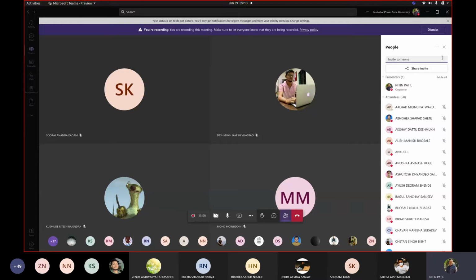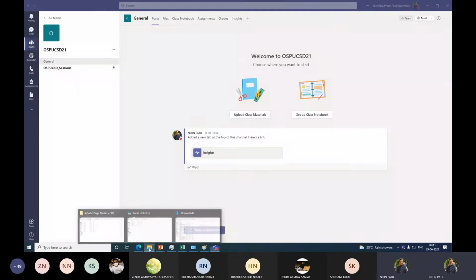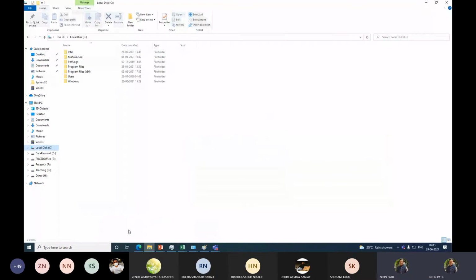Okay, now let me try to particularly show the screen. Okay, now I logged in with my Windows machine. Now you may see, if I go to this C drive, correct? You will see that this is a directory structure followed by my Windows.